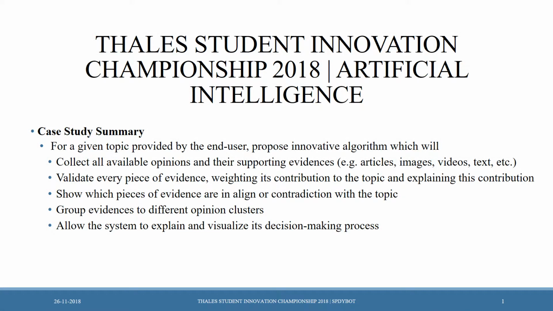Thales Student Innovation Championship 2018 Artificial Intelligence Case Study Summary. For a given topic provided by the end user, propose an innovative algorithm which will collect all available opinions and their supporting evidences, for example, articles, images, videos, text, etc. Validate every piece of evidence, weighting its contribution to the topic and explaining this contribution. Show which pieces of evidence are in alignment or contradiction with the topic. Group evidences into different opinion clusters. Allow the system to explain and visualize its decision-making process.